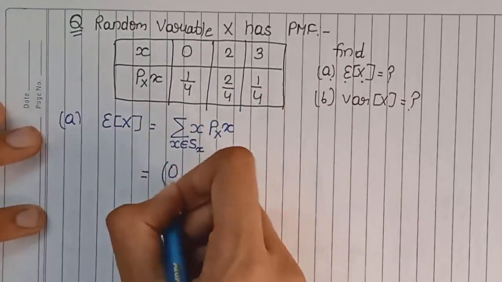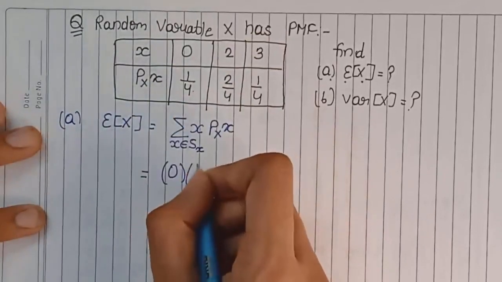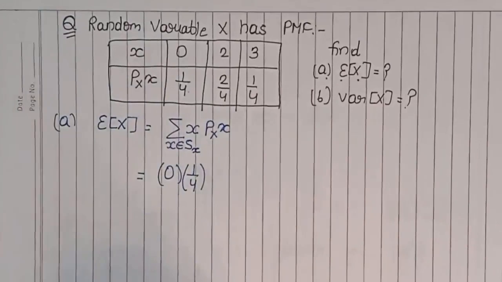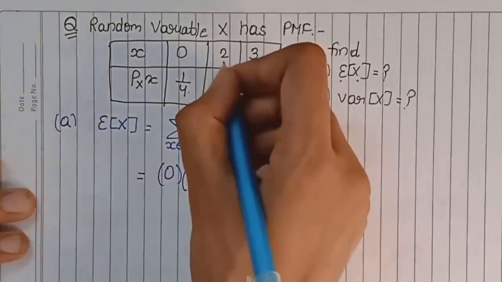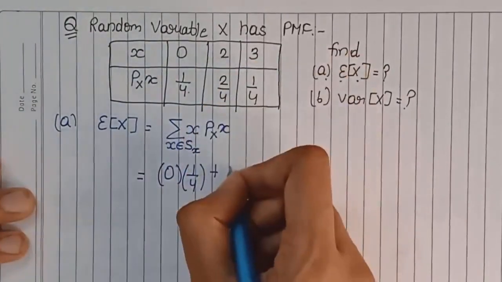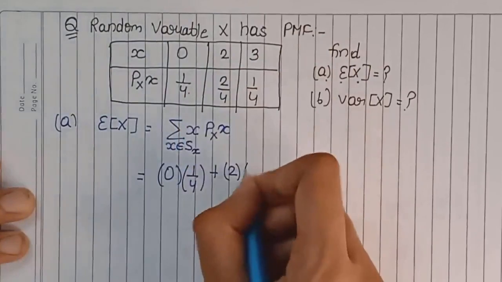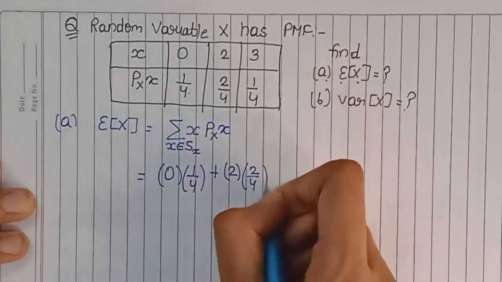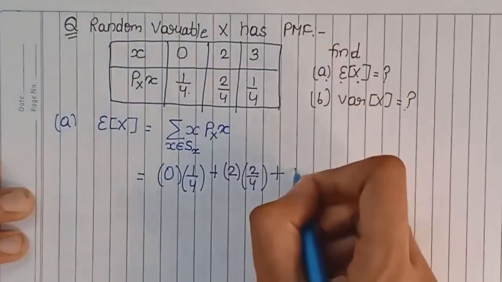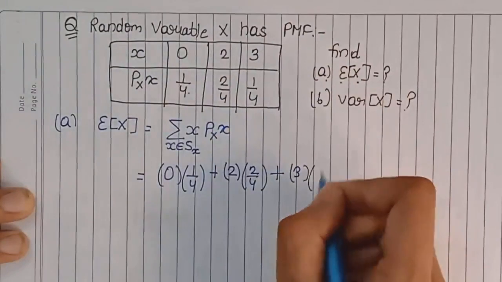In this case, the first value is 0 and its respective probability is 1 by 4. Now the second value that x takes is 2, and we multiply it with its respective probability, that is 2 by 4. The third value that x takes is 3 and its respective probability is 1 by 4.